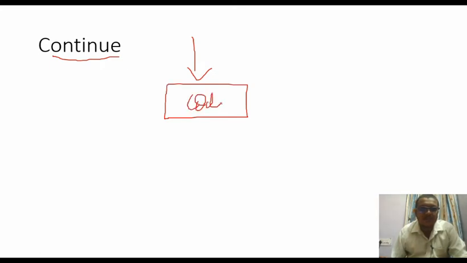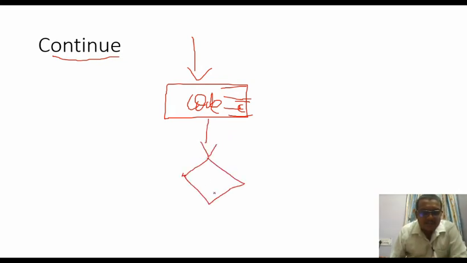Whenever the condition is true, you need to execute these lines. At some part of the code, there will be a keyword called continue. This is the condition which has been checked. It can be a for loop or a while loop.